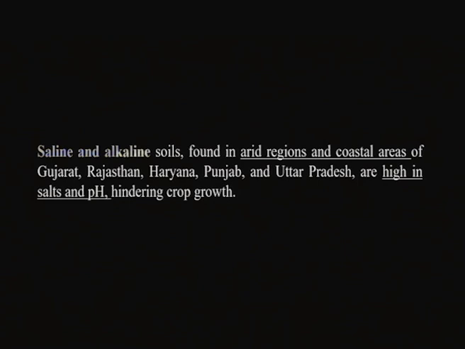These are also found in the arid regions as well as in the coastal regions of the country, especially in Gujarat, Rajasthan, Haryana, Punjab and Uttar Pradesh. These soils are high in salts and high in pH. Because of this, they are not good for the growth of plants or any crop, and even if something is growing, they hinder the growth of the plant. So they are not much useful for any agricultural production process.